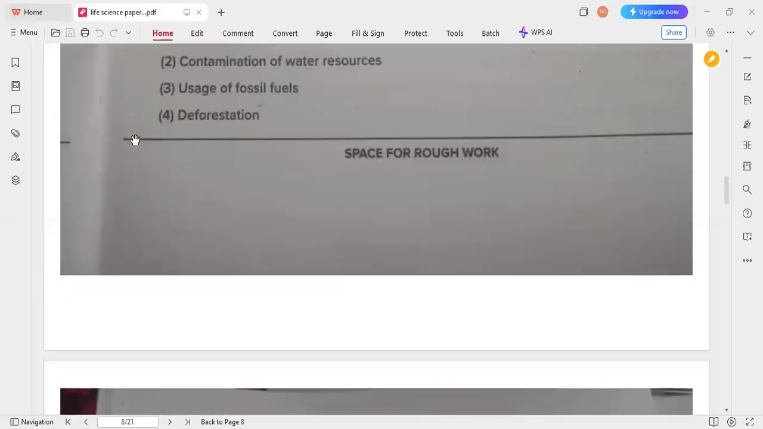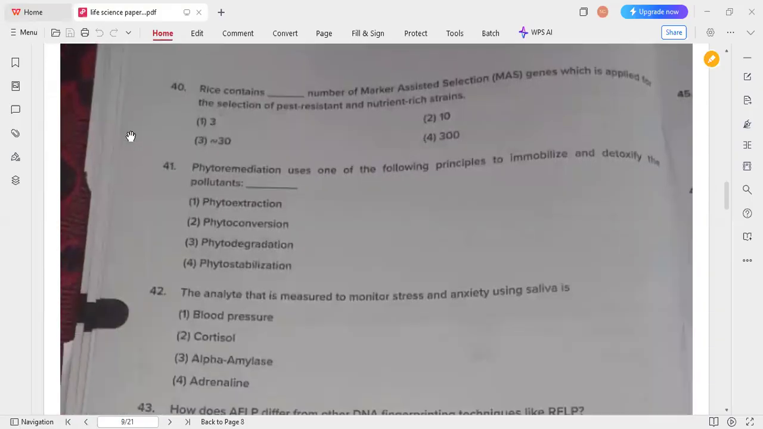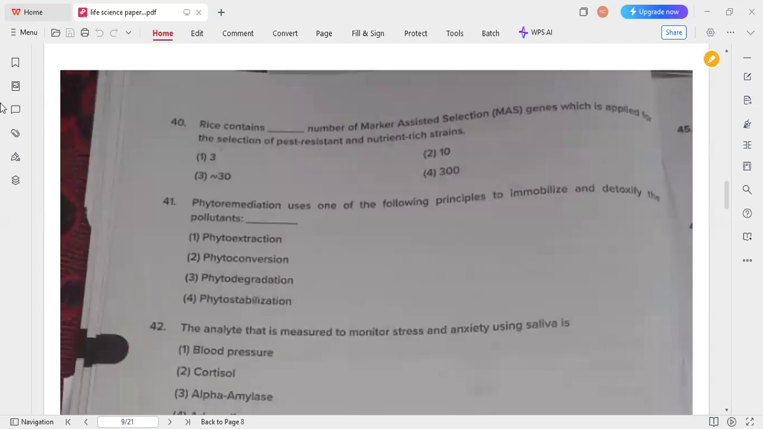So next one. Okay. So rice contains dash number of marker assisted selection, also called as MAS genes, which is applied for the selection of pest resistant and nutrient rich strains. So here I think I have doubt in this question. So option 3, approximately 30 number of MAS genes will be applied, I think so. So that's why I'll go for option 3. It is approximately 30 number of marker resistant genes contains this rice.